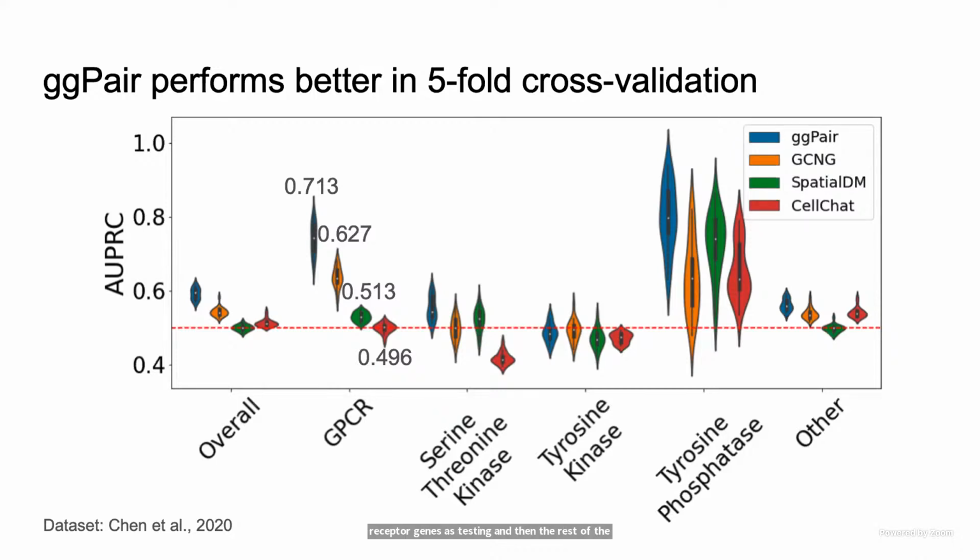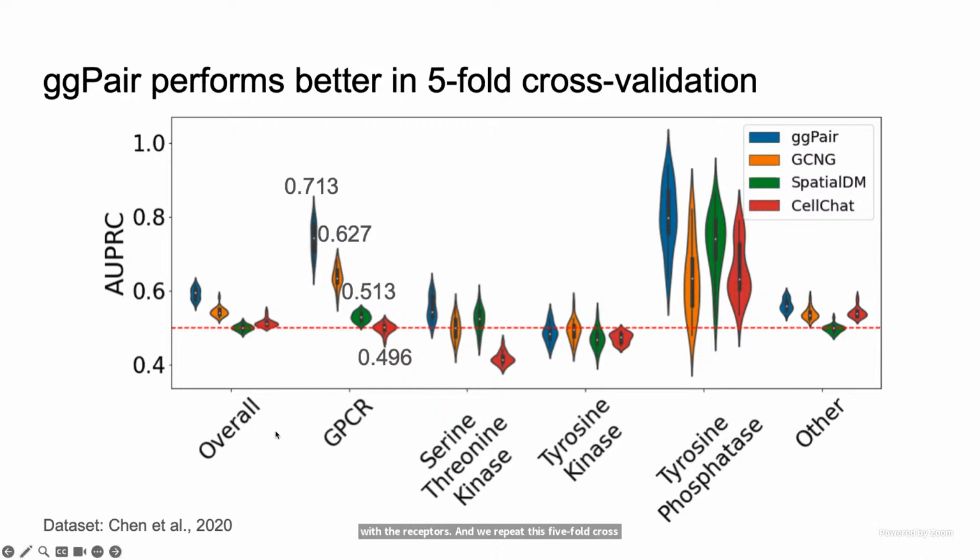We split the receptors for training and testing because we want to prevent data leakage. For the ligands, we can just randomly match them with the receptors. And we repeat this 5-fold cross-validation using 20 random seeds to ensure robustness.